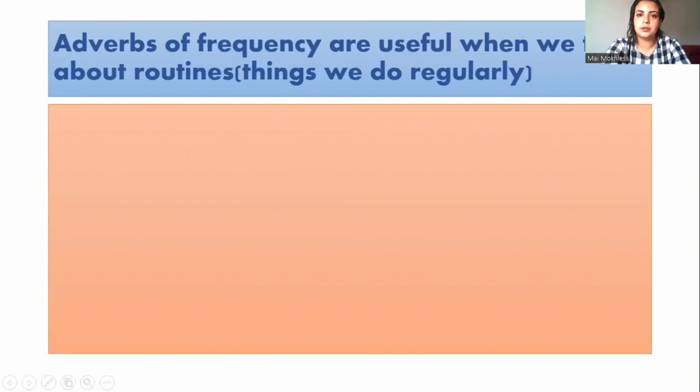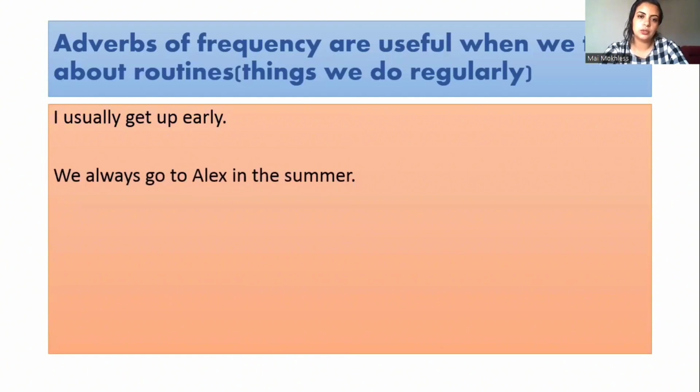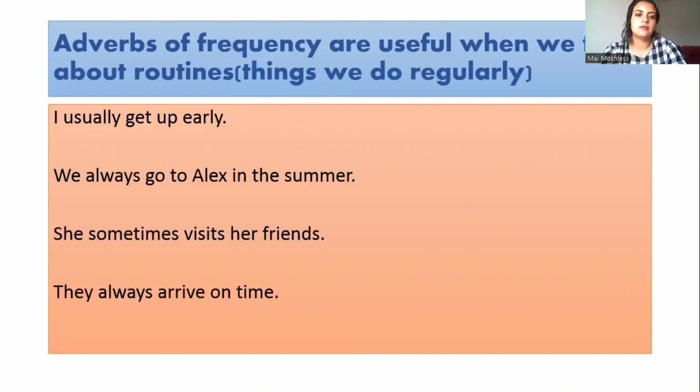The adverbs of frequency are useful when we talk about routines, the things we do regularly. When I want to express how many times I do my routine, I use the adverb of frequency. I usually get up early, for example. We always go to Alex in the summer. She sometimes visits her friends. They always arrive on time.